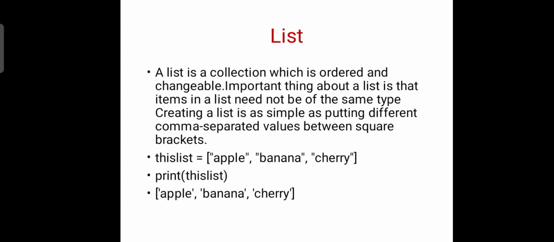A list is a collection which is ordered and changeable. An important thing about a list is that items in a list need not be of the same type. Creating a list is as simple as putting different comma-separated values between square brackets. Basically, you just need to mention whether it is a string or a number.